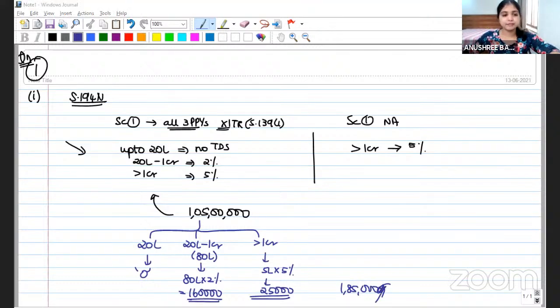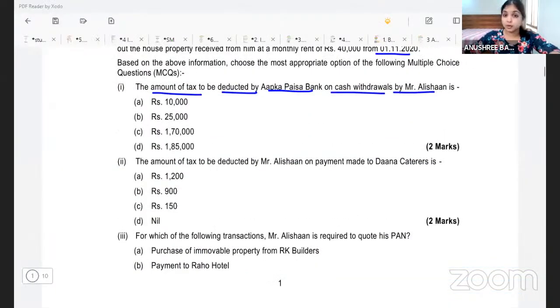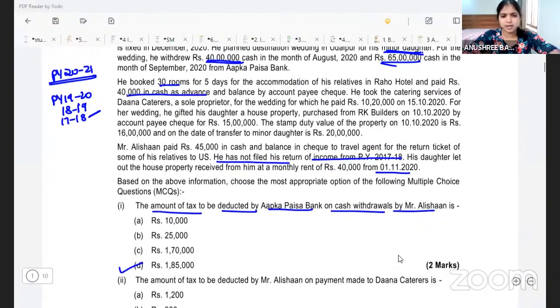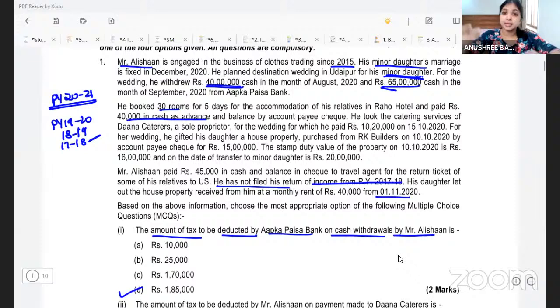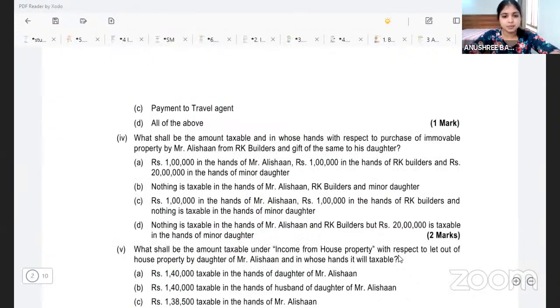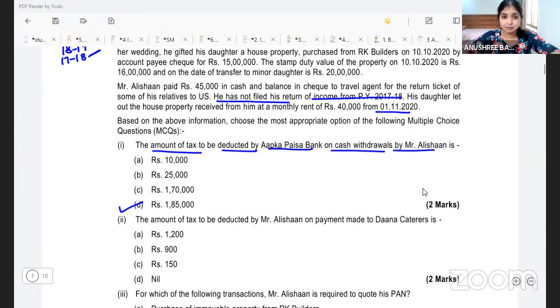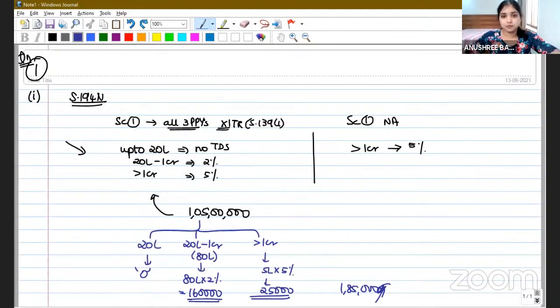Is this clear for everybody? Yes. So now if I look at the solution, if I look at the options, here our answer will be option D. I hope you all understood this. This is a straightforward application of section 194N. Absolutely no complication. It is very clearly given my assessee did not file income tax return for the last 3 years. Therefore, we'll have to apply the amended provision. This part that we discussed over here, this is the amended provision, amended by Finance Act 2020.